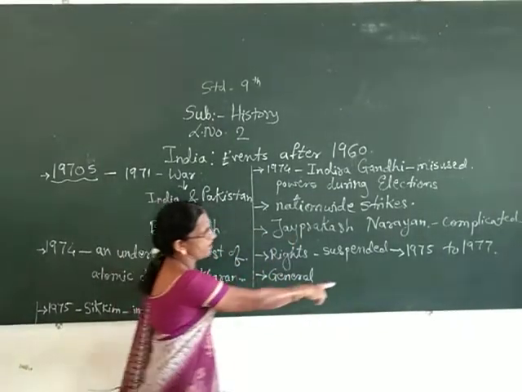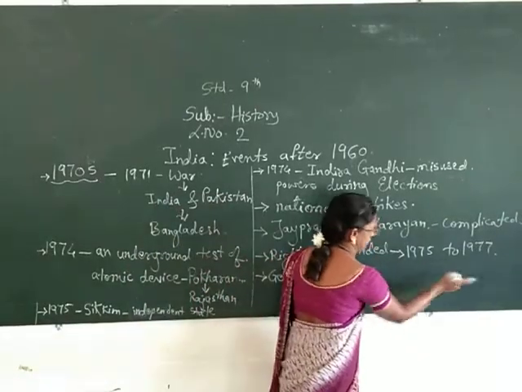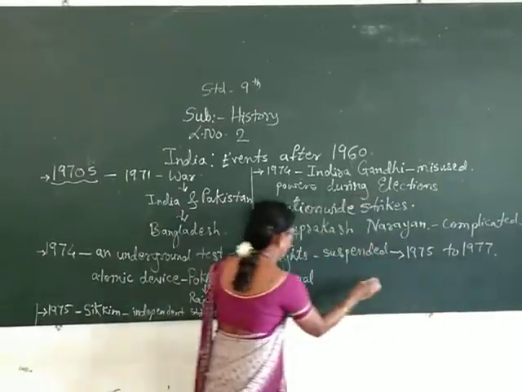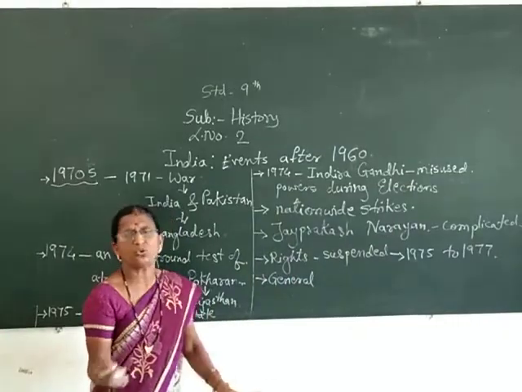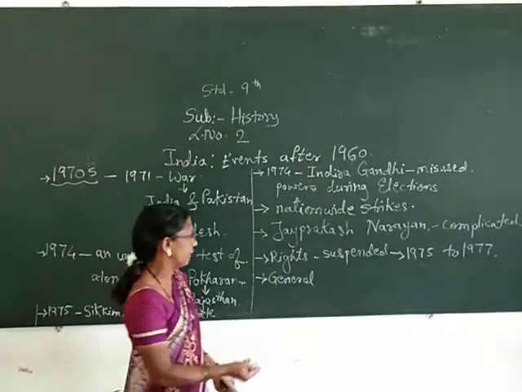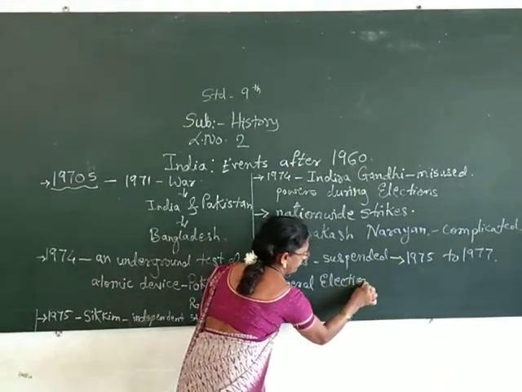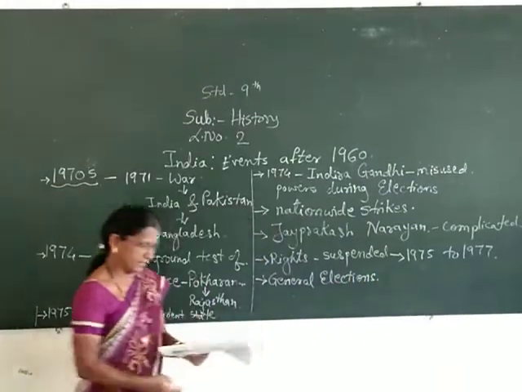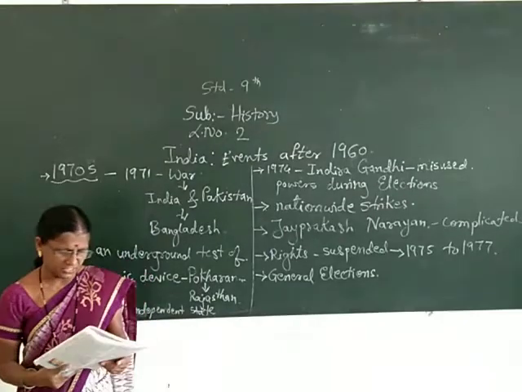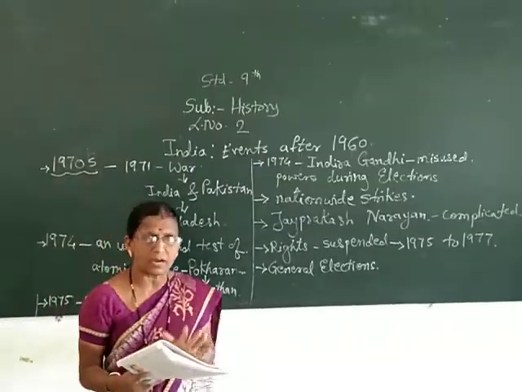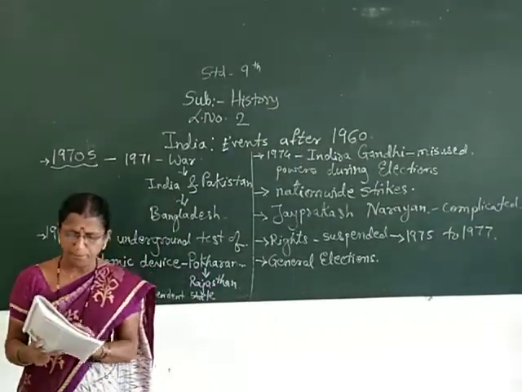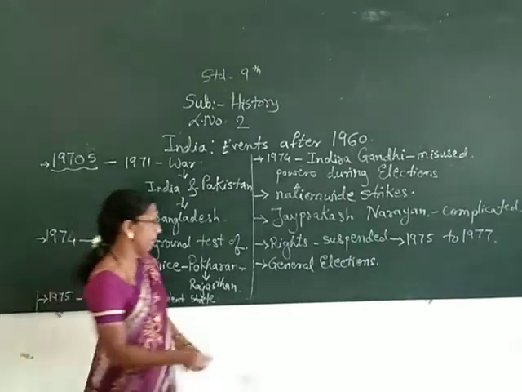So how many years did this situation last? Two years, from 1975 to 1977. And when they came to know that there was no conclusion coming out of it, general elections had to be held. Then, against the background of the emergency, many opposition parties came together and formed a party called the Janata Party.